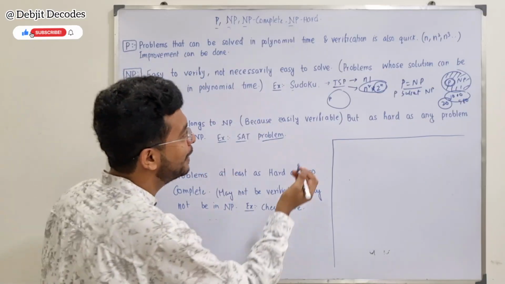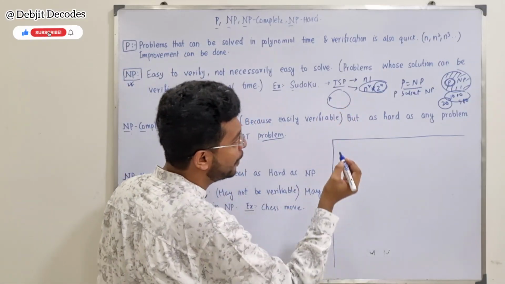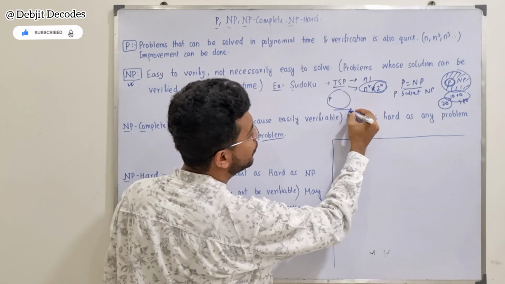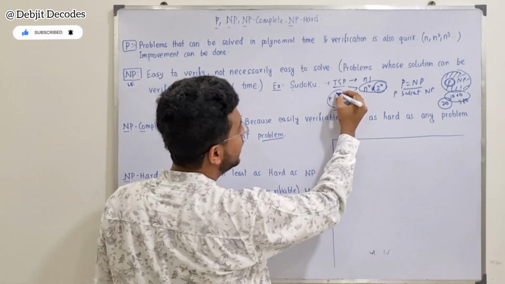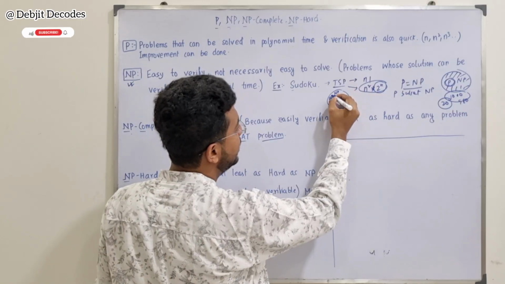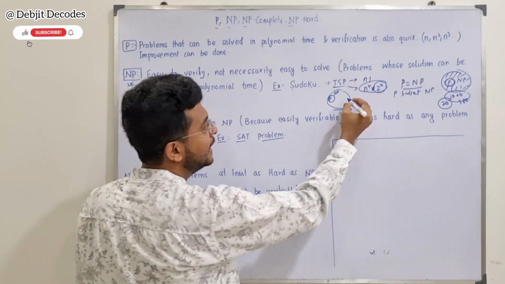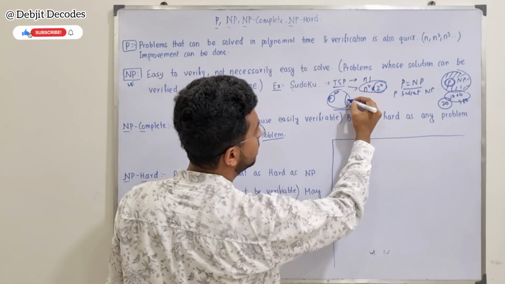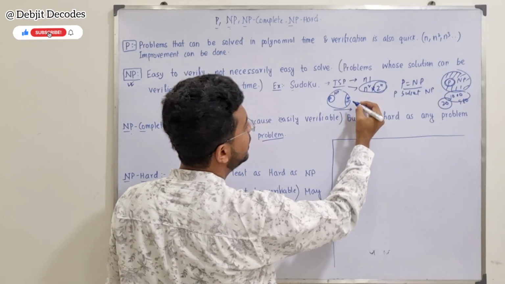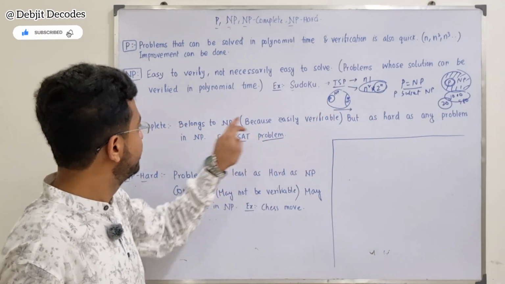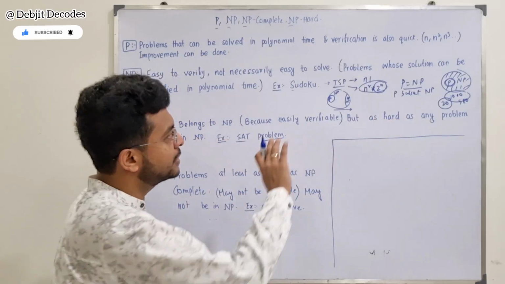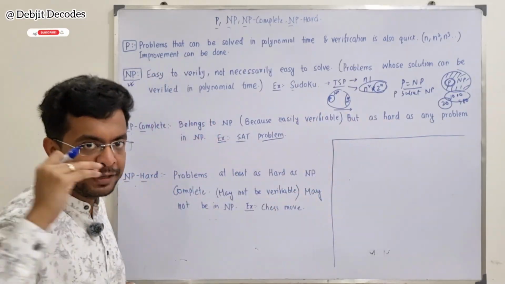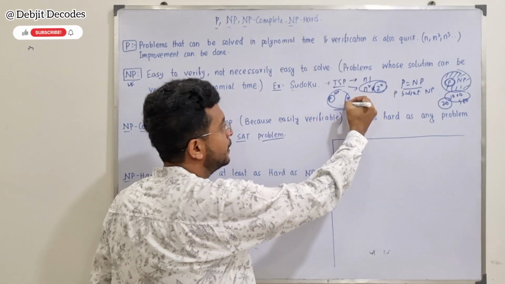That might sound stupid, but still, if these hard problems are there, let us say the hard problems are on the right side, we are putting it in the right part. So if this is P and this remaining part is NP, then NP complete might be here, because it belongs to NP. It is inside NP, but it is as hard as any problem in NP. Suppose the hard problems are on the right side. You can think like that. So NP complete is here.